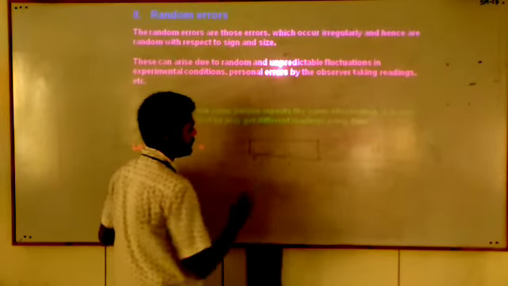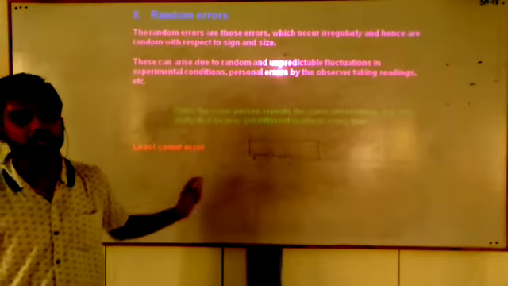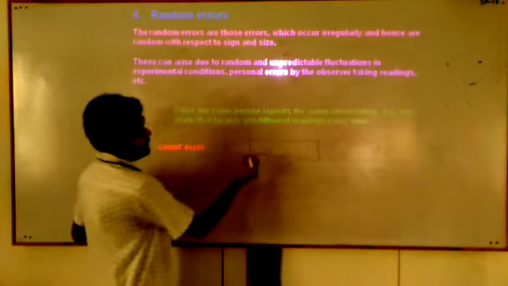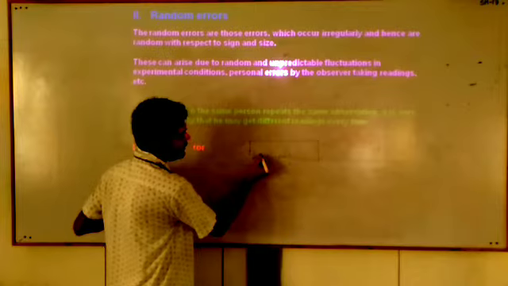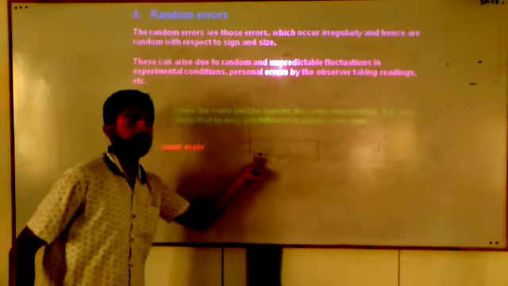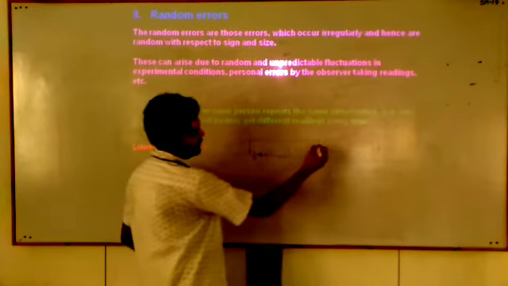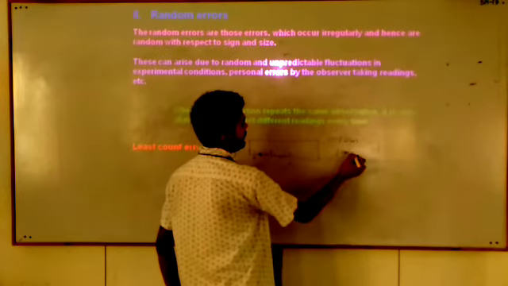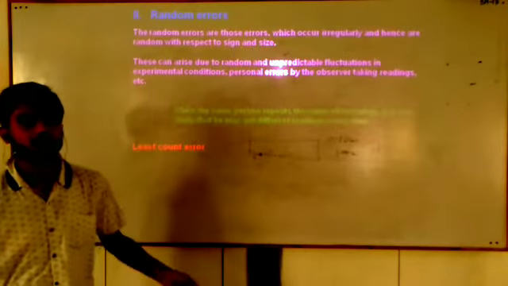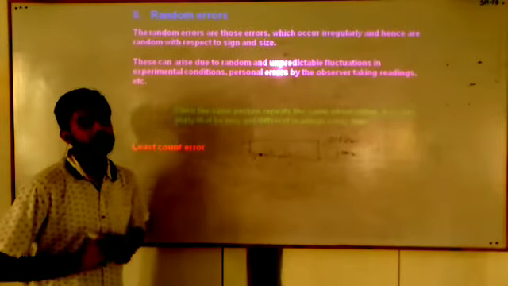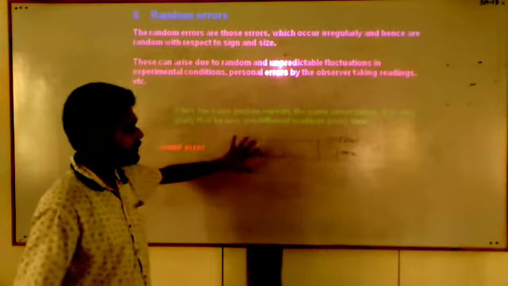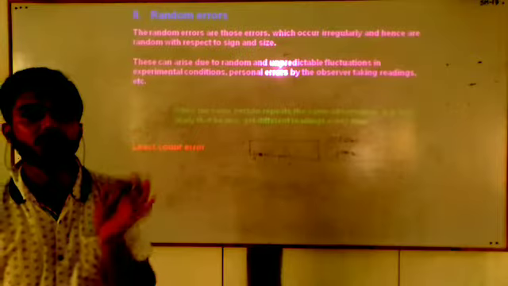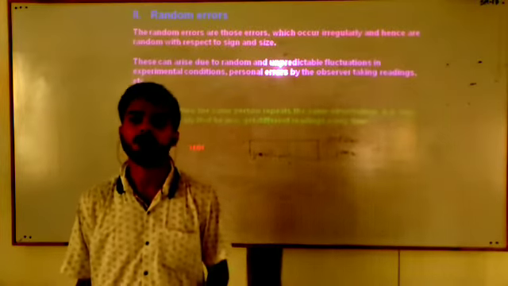This meter scale can measure the smallest length equal to this small division, and this small division is equal to 0.1 centimeter, which you call 1 mm. The least count of this meter scale is 1 mm. Then least count is the smallest measurement performed by a given instrument.